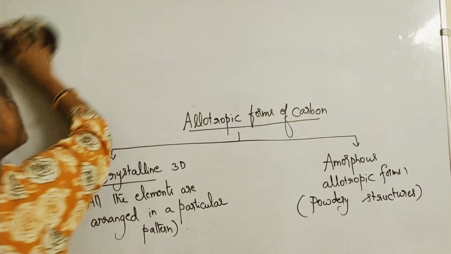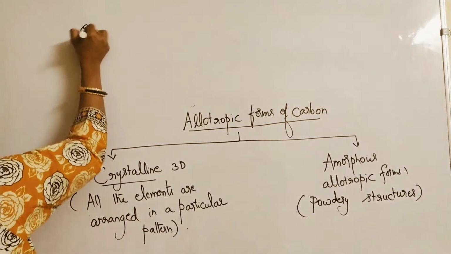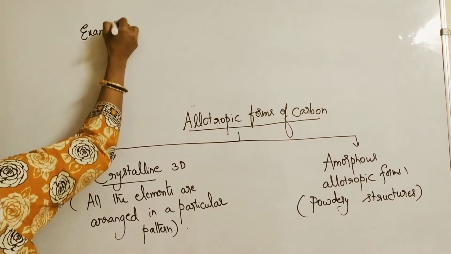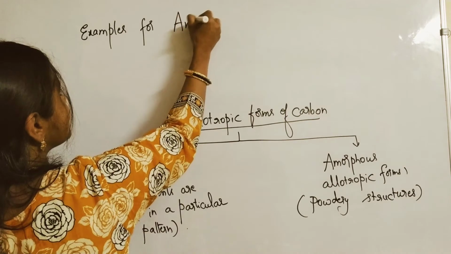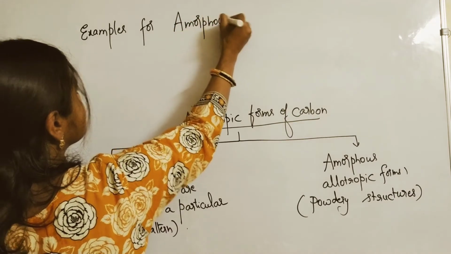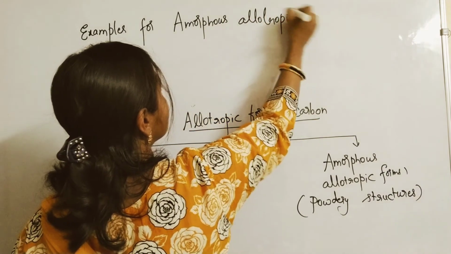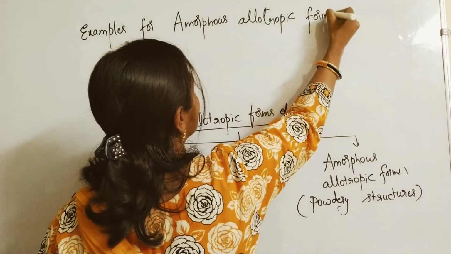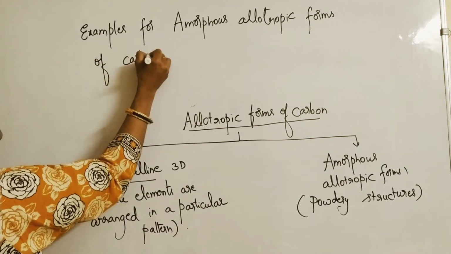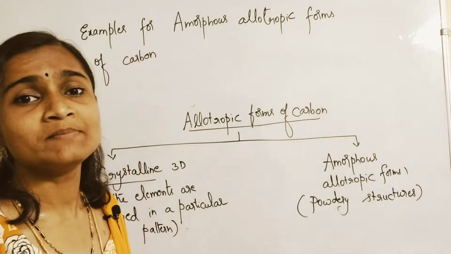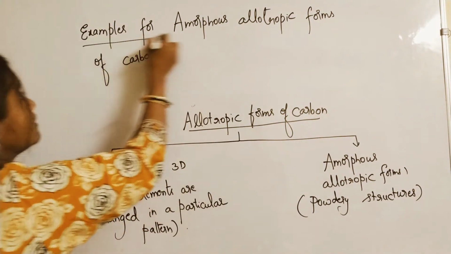Okay, so let us learn examples for amorphous allotropic forms of carbon. What are the examples for amorphous allotropic forms of carbon?